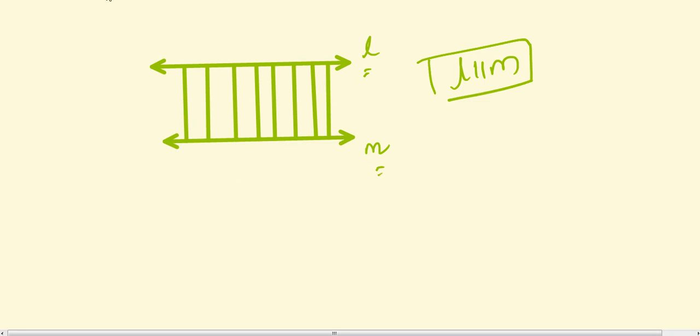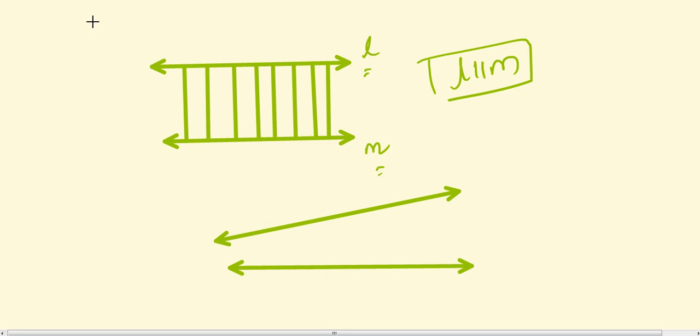But if you have this line and this line, here you have a distance, then the distance keeps on decreasing, as you can see here, and at one point they will meet.